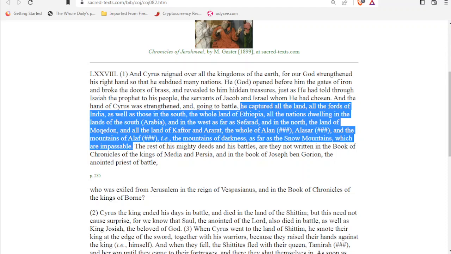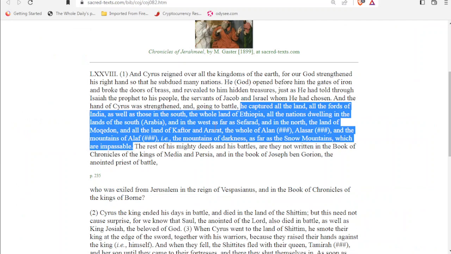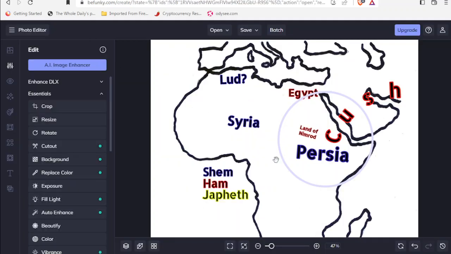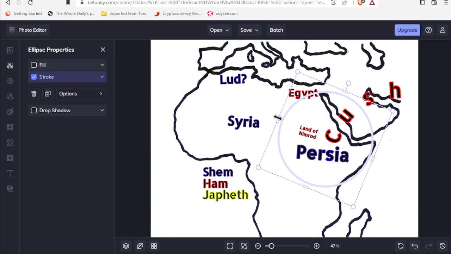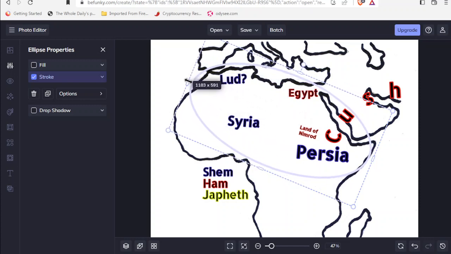But where is this land of Sepharad? Because we've already seen we have this potential connection with the Iberian Peninsula for the Sepharad. So it could also be saying that Cyrus conquered as far west as the Iberian Peninsula, and that would make sense with the way we were expanding this Persian Empire towards Europe, but we have it expanding towards the west, to the western part of Europe, towards the Iberian Peninsula.